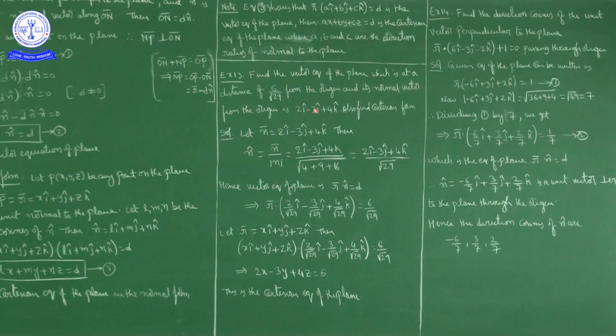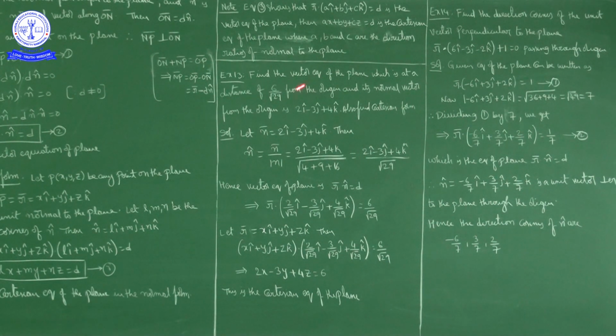Now here n bar is given, the normal is given, not the unit normal vector. So I'll find the unit normal vector. Let n bar is equal to 2i cap minus 3j cap plus 4k cap. When a vector is given, how can we find the unit vector? A unit vector is simply the vector divided by its magnitude.